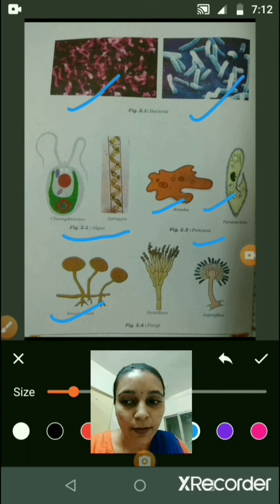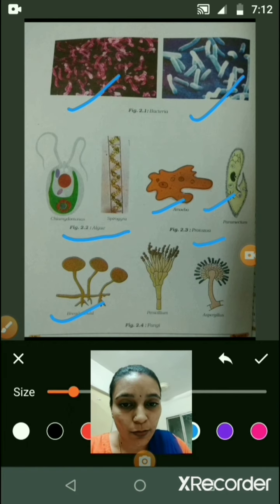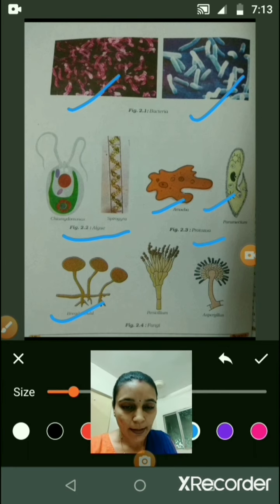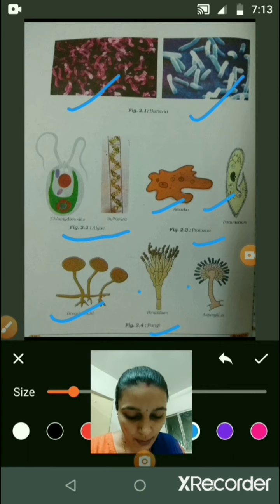We have already discussed that in the rainy season some organisms are seen on the bread. So this kind of surface you can observe with a magnifying glass on the bread. Then fungi are also microorganisms, and these 2 are examples of fungi.